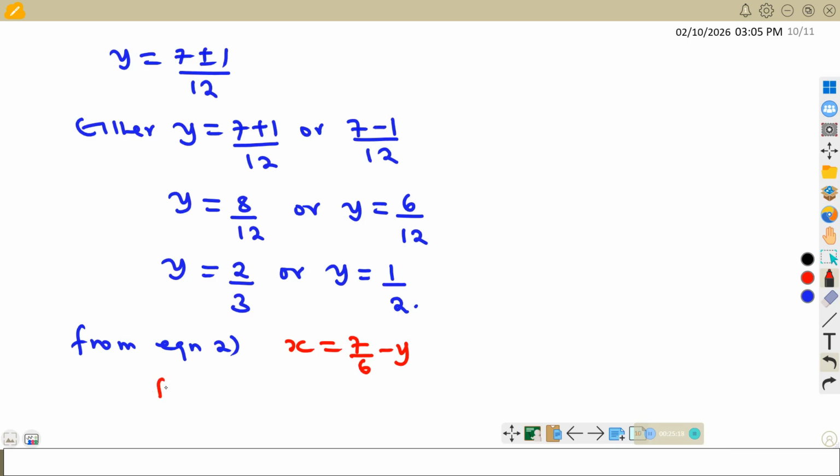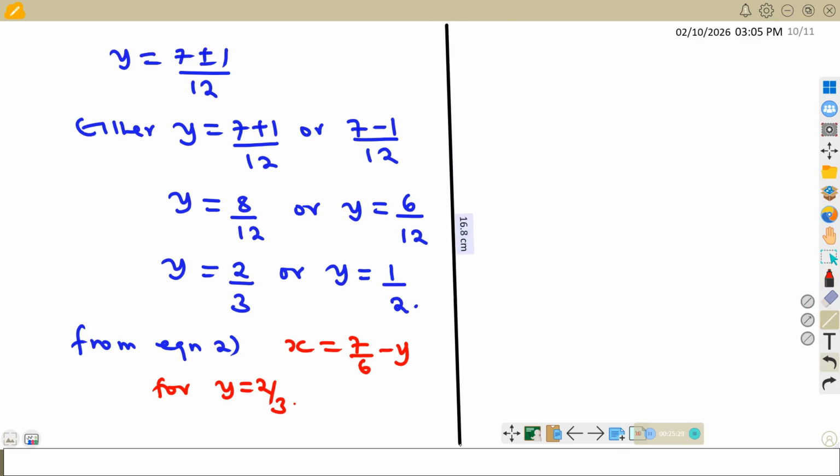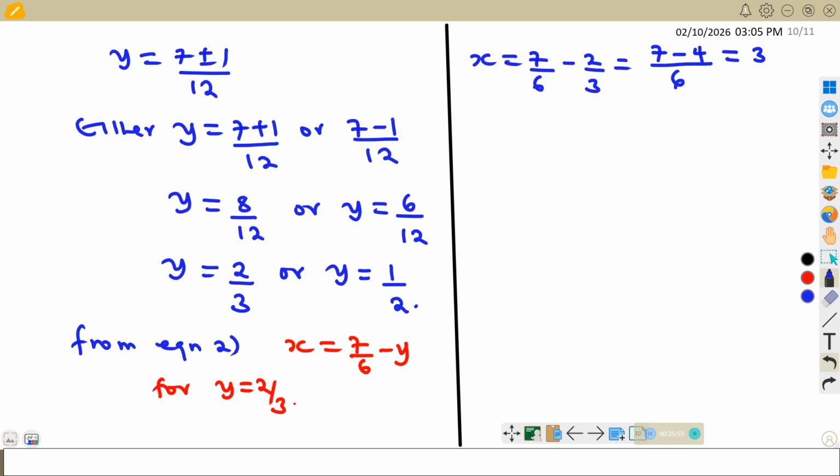Let us consider y equal to 2 out of 3. So if y is 2 out of 3, x will be 7 over 6 minus 2 out of 3. Put LCM 6: 6 divided by 6 is 1, times 7 is 7; 6 divided by 3 is 2, times 2 is 4. So this is 3 divided by 6.